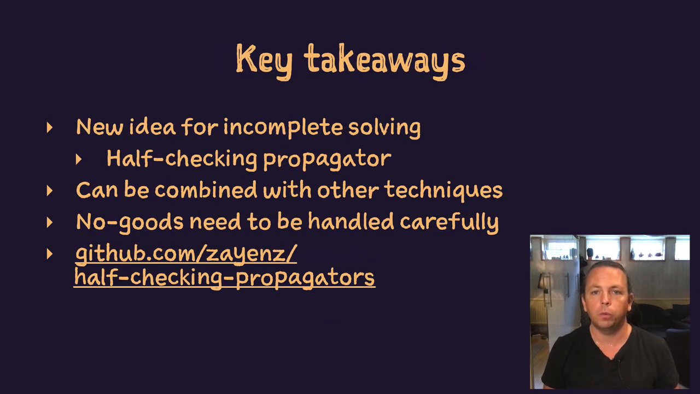To summarize, we introduced a new idea for incomplete solving that we called half-checking propagators, lifting incompleteness into propagators for the first time. This can, and probably should, be combined with other techniques for incomplete solving. A large problem that we encountered is that no-goods needed to be handled very carefully. And finally, all the code is available on GitHub. Thank you for listening, and I hope that some of you will keep this technique in mind the next time you design a new propagator.